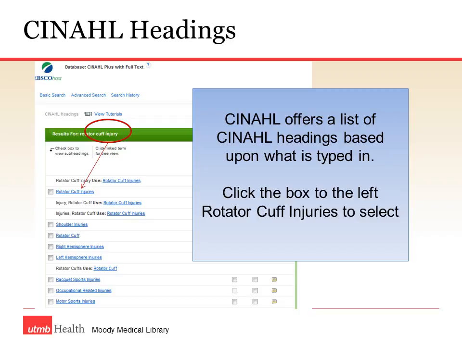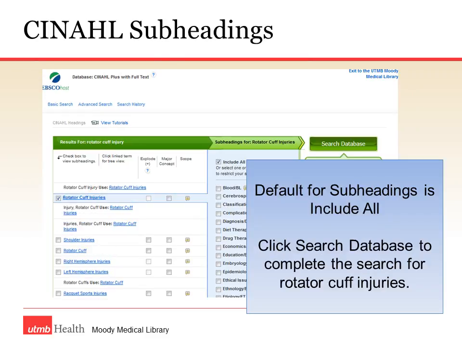CINAHL takes whatever I type in and offers me a list of CINAHL subject headings. I look down the list to find the most appropriate topic, and I see rotator cuff injuries. So I click the box to the left of rotator cuff injuries, select that. Once I select rotator cuff injuries, a whole area of subheadings lights up.